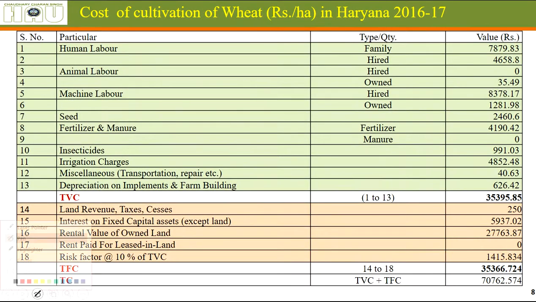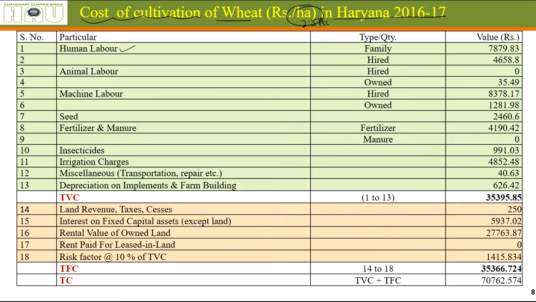now let's see a real life example of cost of cultivation of wheat. Just remember it is for a hectare in Haryana in 2016-17. I have taken this data from the cost of cultivation scheme. The value has been calculated based on extensive data collection done throughout Haryana.